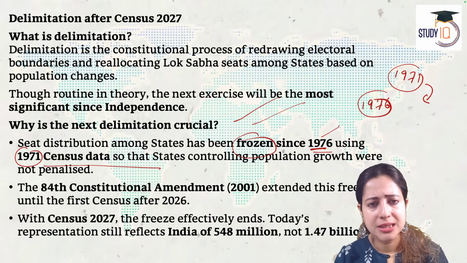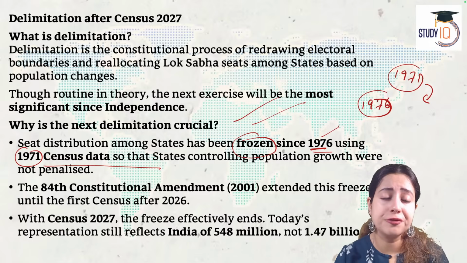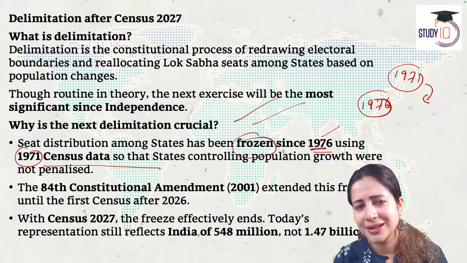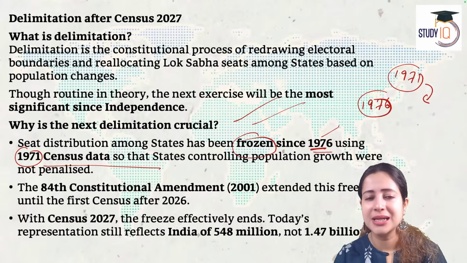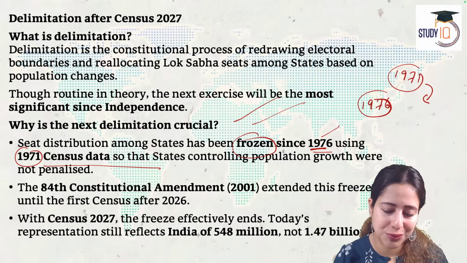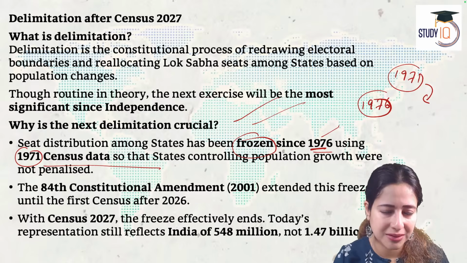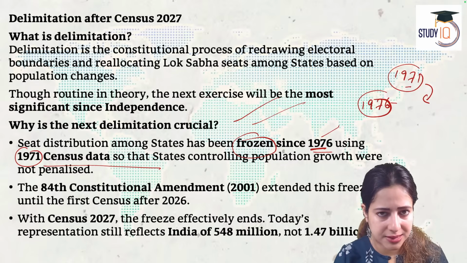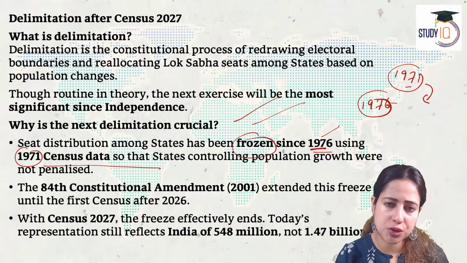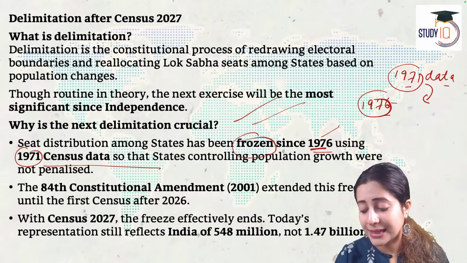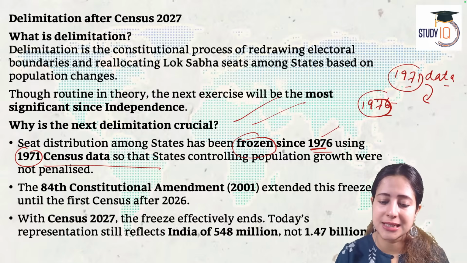Yes, brilliant. Very good. And as Tarun says, then we speak about the forced population control program in India, which backfired very badly. And therefore, later the government changed it and named it Family Welfare Program. All these are the problems associated with India's emergency period. Very good. So do remember both these years. The last delimitation was done based on 1971 data of census, and it has been frozen since 1976.